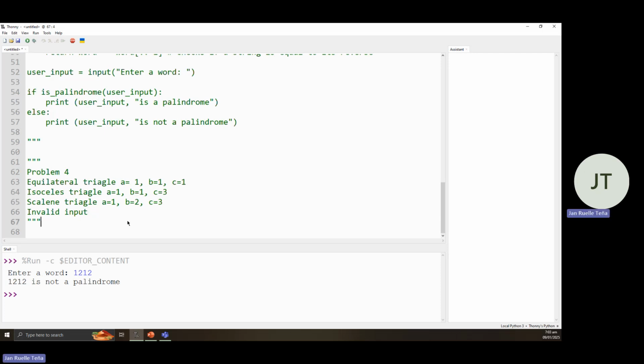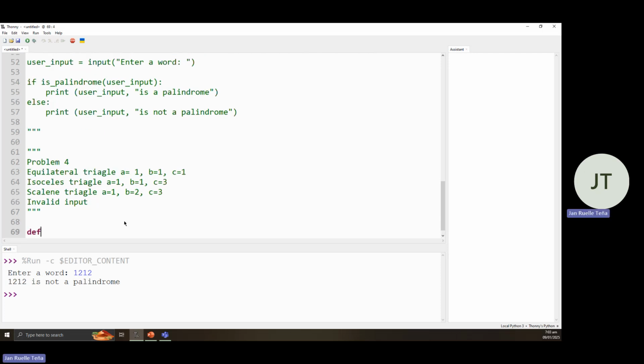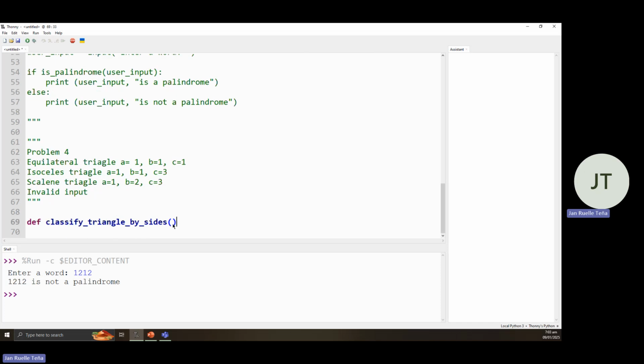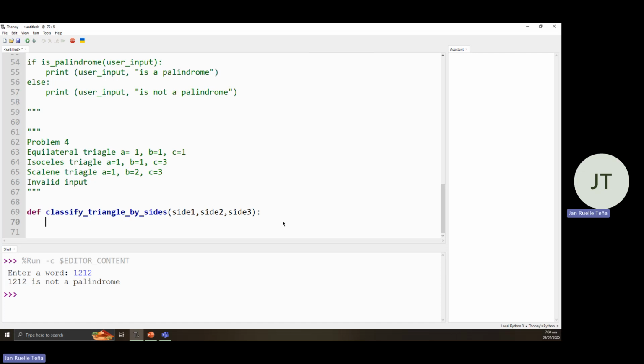Okay. So let's start by defining our function. Let's define classify triangle by sides. Okay. So we're expecting three sides. Side 1, side 2, and side 3. Okay. Then we do an if else statement here.